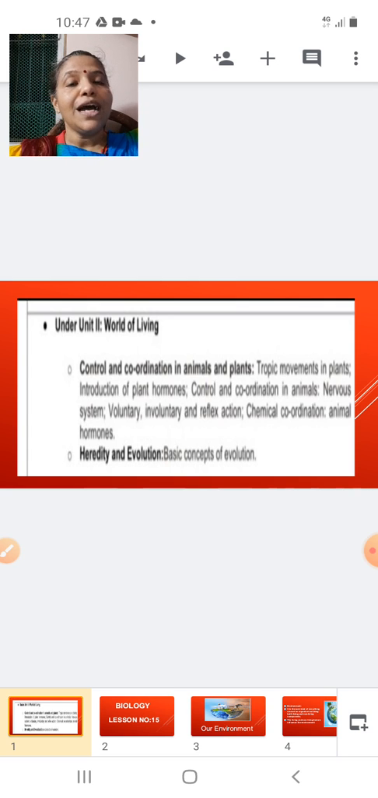Other than this, so this is for the lesson Control and Coordination. Now there's another lesson, Heredity and Evolution. In that lesson, the part which is removed is the basic concepts of evolution. The introductory part of evolution, the basic concept of evolution, has been removed from this year's syllabus.